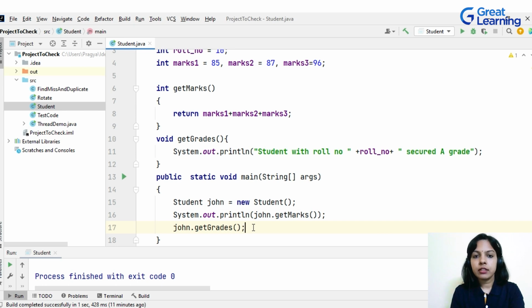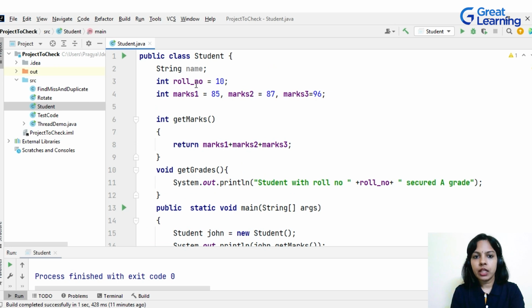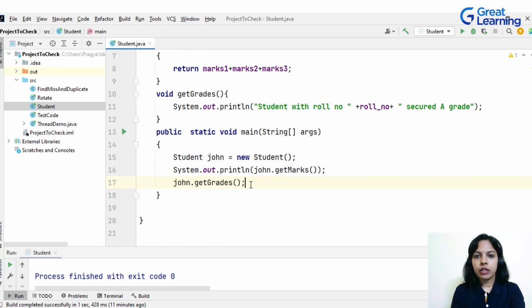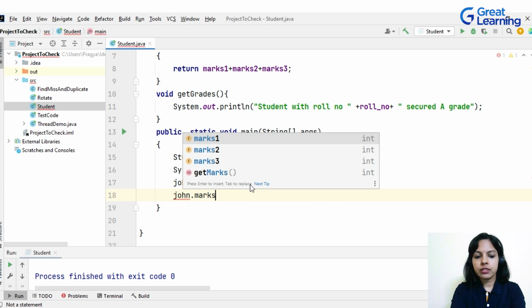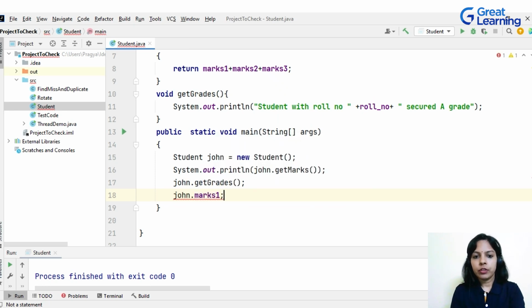Now, how to access the data members, how to access these properties, that is name, roll number, marks, that is also done with the help of dot operator. So John dot, suppose I want to know what is the marks for the first subject, that is marks1.